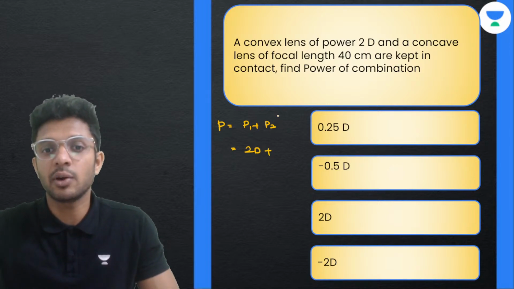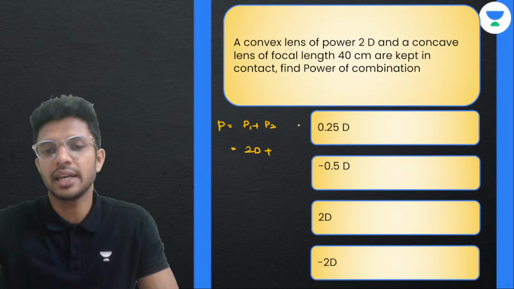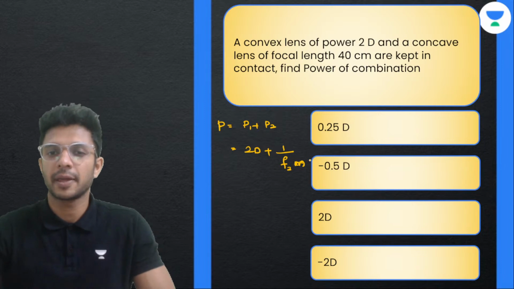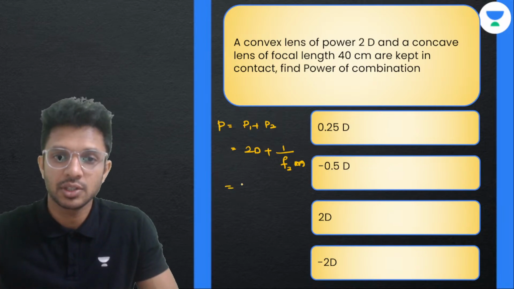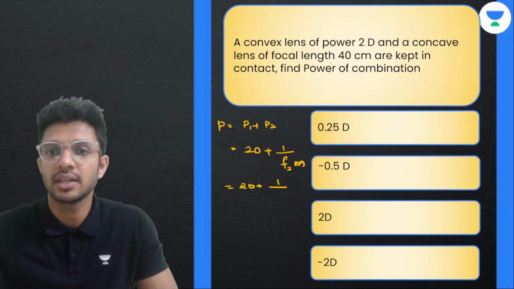As it is a convex lens, it is positive, plus. How can we find the power of the other lens, which is concave with a focal length of 40? Power is equal to 1 by focal length in meters. So this is equal to 2 plus 1 by, what is the focal length in meters? 40 centimeter, that is 0.4.